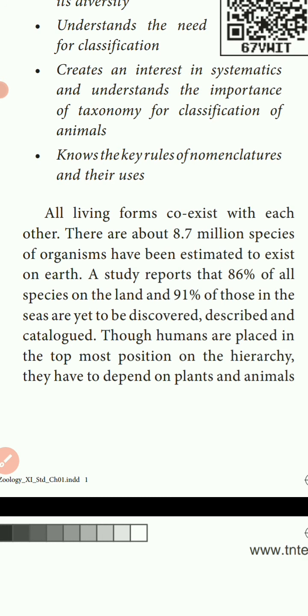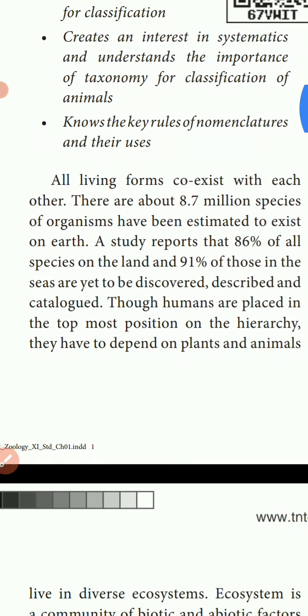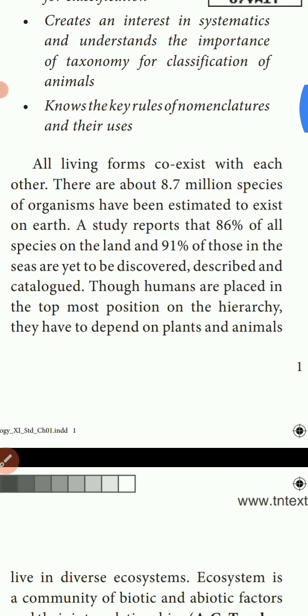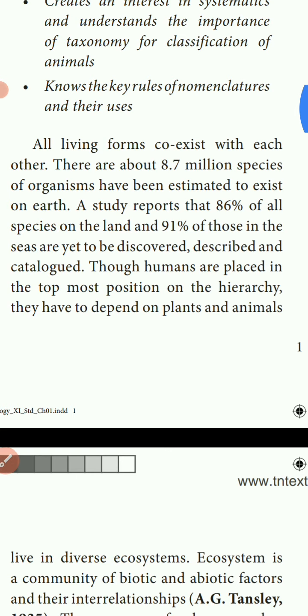Only a few million species have been identified. 91% of animals are yet to be discovered at sea level. At land level, 86% of animals need to be identified. Okay, apart from this, they have already identified 8.7 million species of animals.